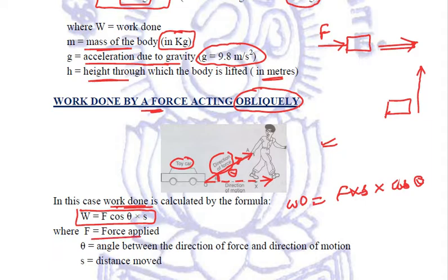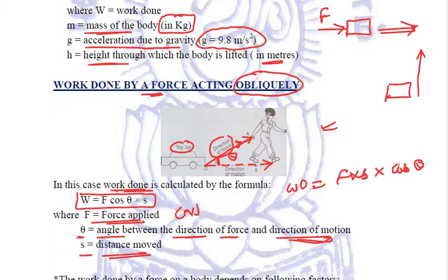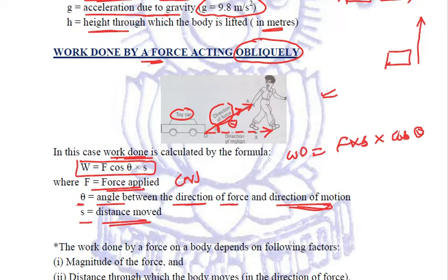F is the force applied. The SI unit of force we already know is Newton. Theta is the angle between the direction of force and direction of motion, and S is the distance moved. So these are the three types of work done.